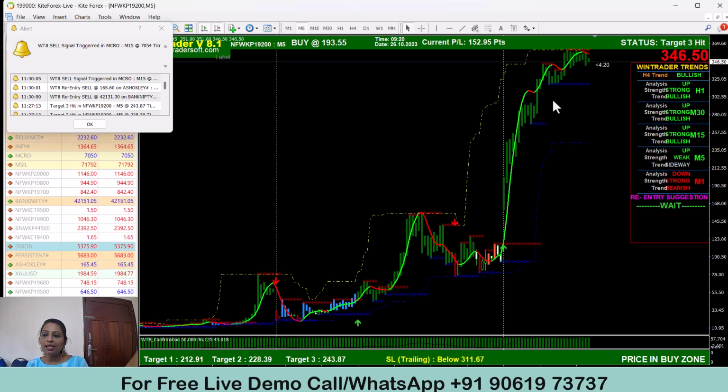As per this signal, three targets are already achieved. You can see the signal entry level was at 193, and currently the premium is 344. It's a perfect entry. If the signal is confirmed, we can guarantee that it will give 80 to 90% accuracy on the same signal, and a monthly return is guaranteed. It's a very simple strategy, and you can easily learn it.